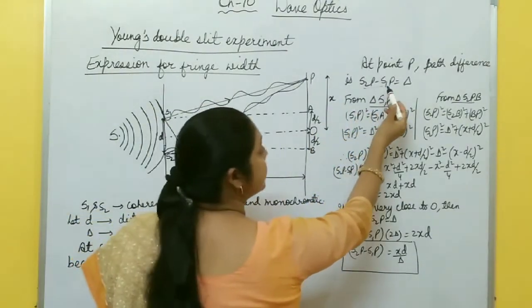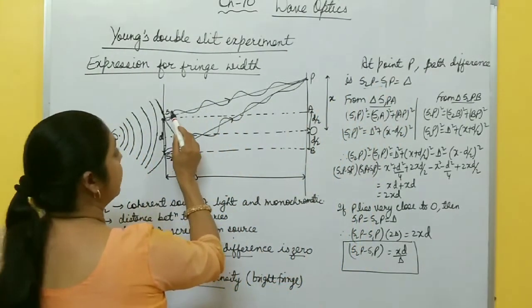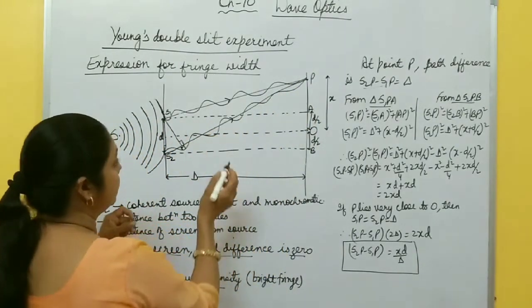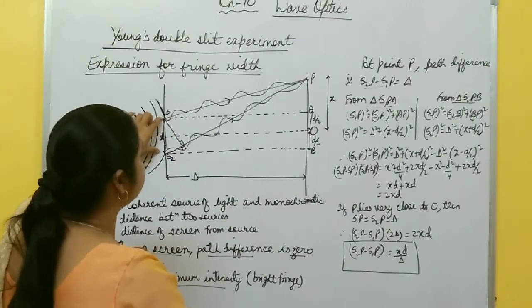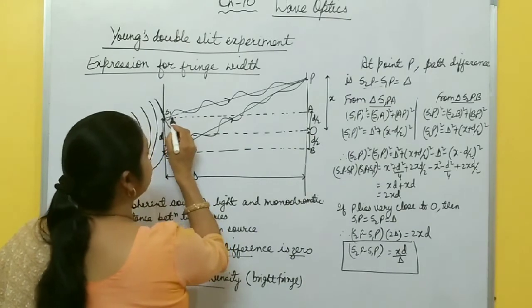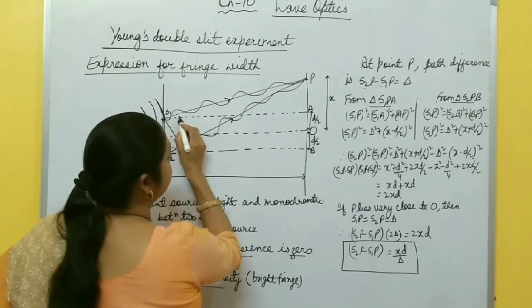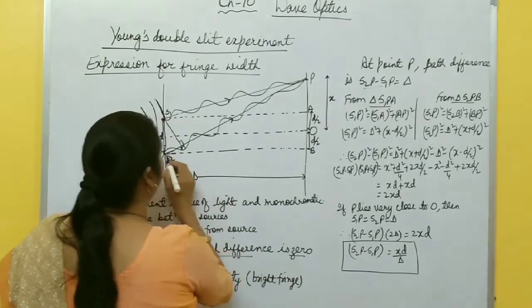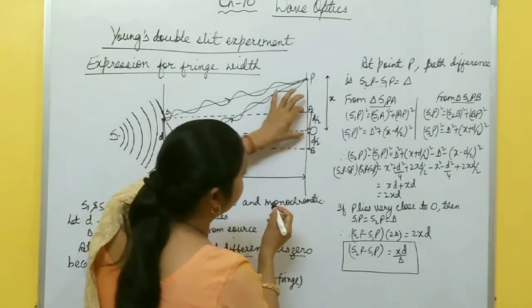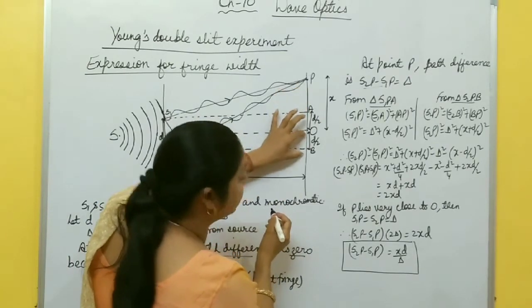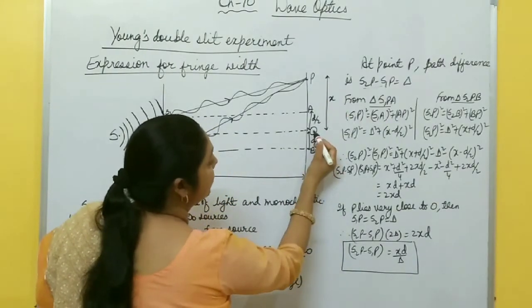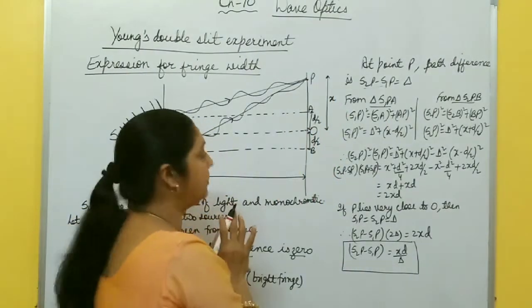To calculate it, first take S1P in the triangle S1PA. If d is the distance between the two sources and this is the center of the screen, draw normals from S1 to the screen and also from S2 to the screen. So this distance is also D. From the center, OA is d by 2 and OB is also d by 2. And let us suppose that x is the distance from the center of the screen to point P.